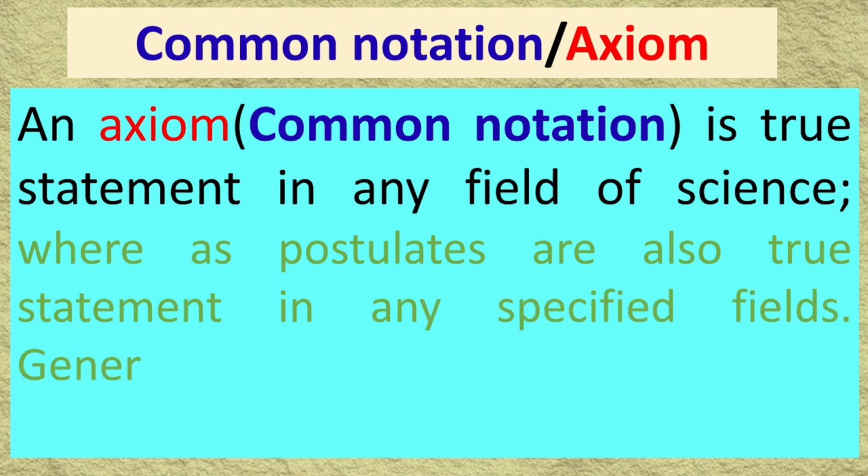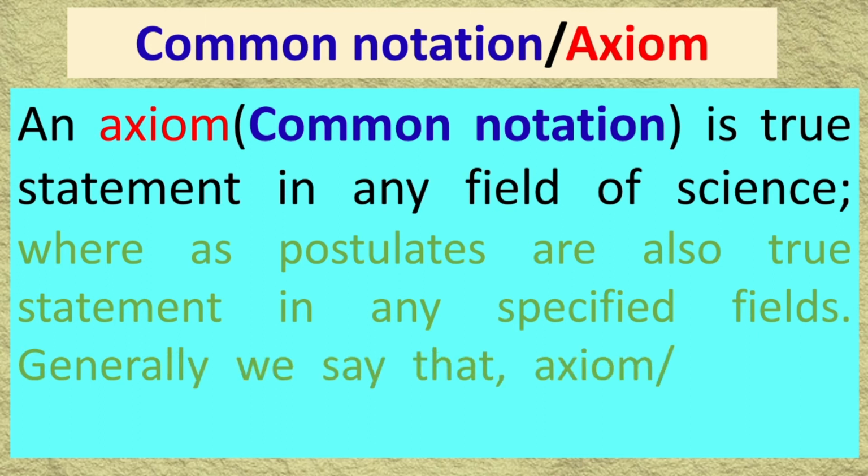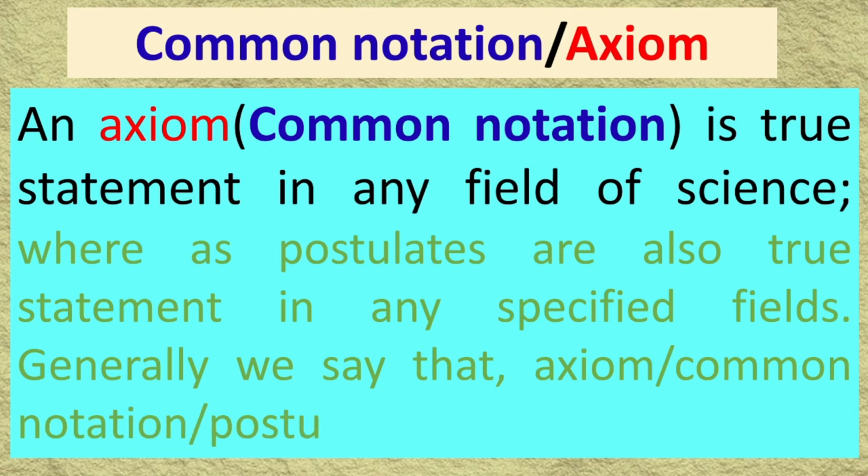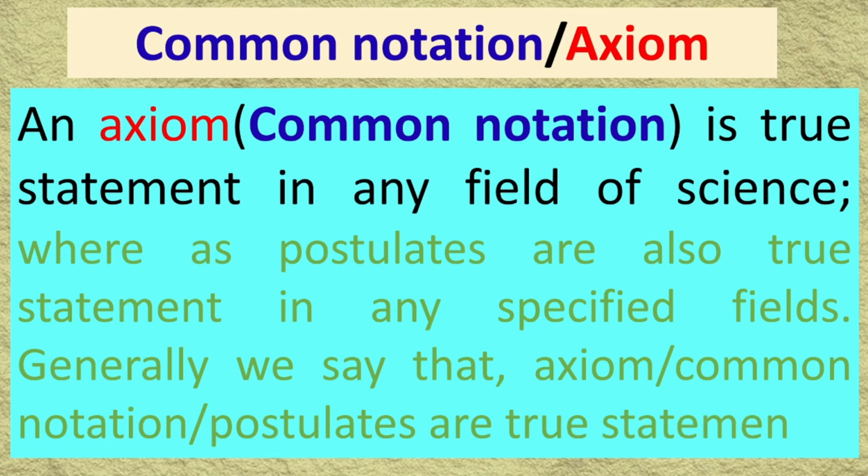Clearly, an axiom is a true statement for any field like mathematics and other sciences, whereas postulates are true statements in a specified field, not in all fields. But in geometry, we can suppose axioms, common notions and postulates are true statements, and we use them as axioms in the mathematics field.